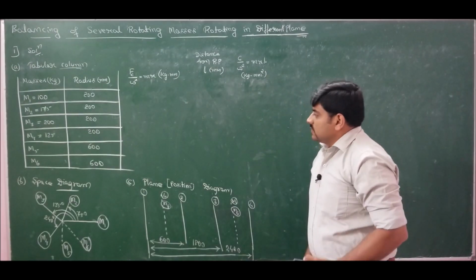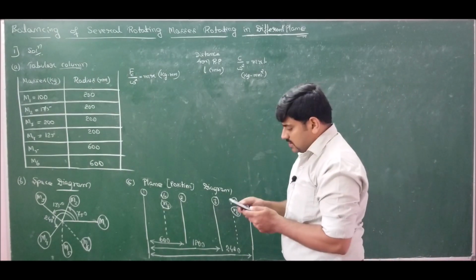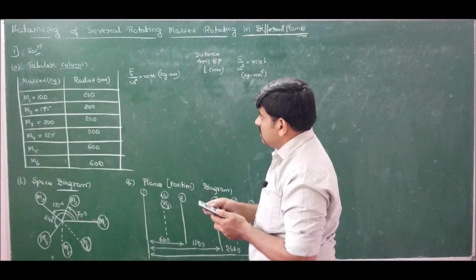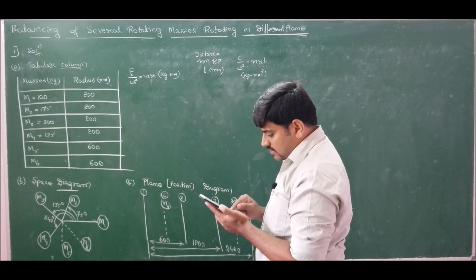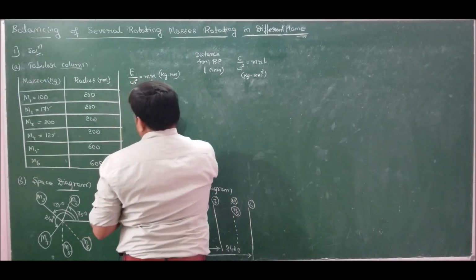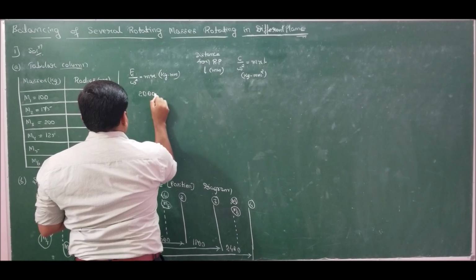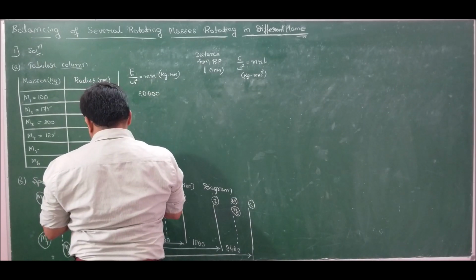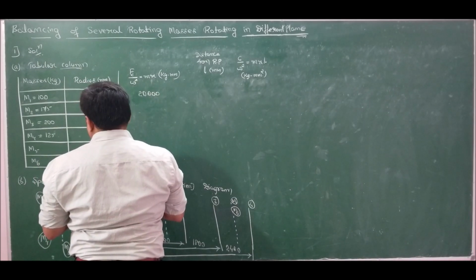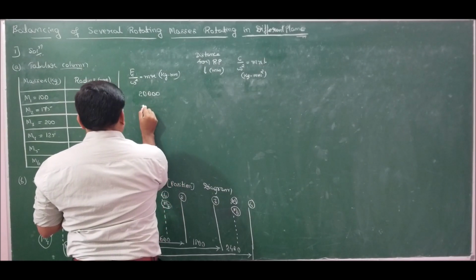Now in order to move to the solution, first let us complete the tabular column. We have 200 into 100, which is 2 into 10 to the power of 4, that is 20,000. Next we have 175 into 200, that is 35,000.